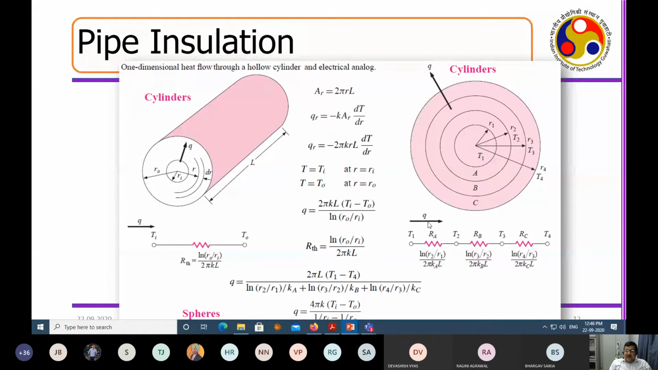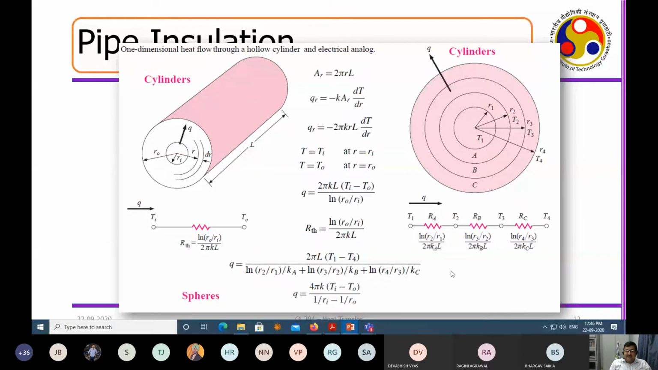So R1 is how much? ln(R2 by R1) divided by 2 pi KA L. This is material A. What will be RB? RB will be ln(R3 by R2) divided by 2 pi KB L. What will be RC? RC will be ln(R4 by R3) divided by 2 pi KC L. So you can see this is a series resistance, and what will be the Q? 2 pi L (T1 minus T4), which is the total driving force, divided by the total resistance. But this total resistance is associated with the cylindrical coordinate system.